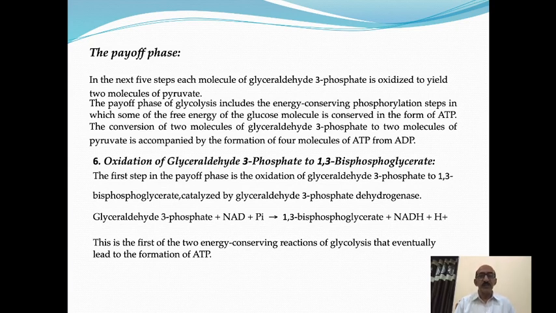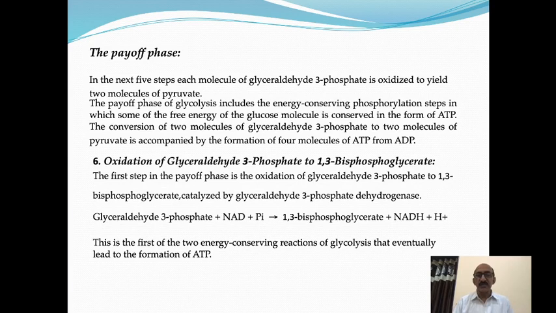The first step in the payoff phase is the oxidation of glyceraldehyde 3-phosphate to 1,3-bisphosphoglycerate, catalyzed by the enzyme glyceraldehyde 3-phosphate dehydrogenase. The reaction is written as glyceraldehyde 3-phosphate plus NAD+ plus Pi gives 1,3-bisphosphoglycerate plus NADH plus H+. Here NAD+ is reduced to NADH plus H+, and glyceraldehyde 3-phosphate is oxidized to yield 1,3-bisphosphoglycerate.